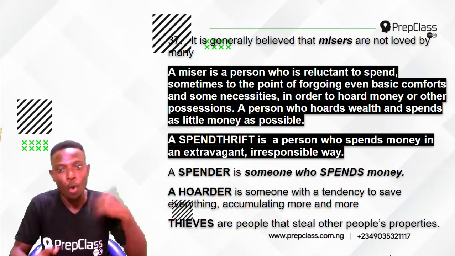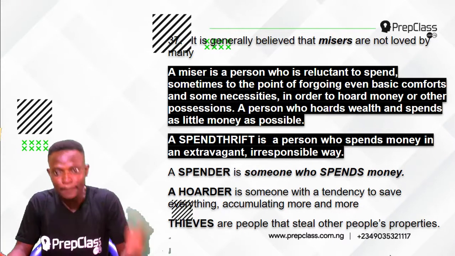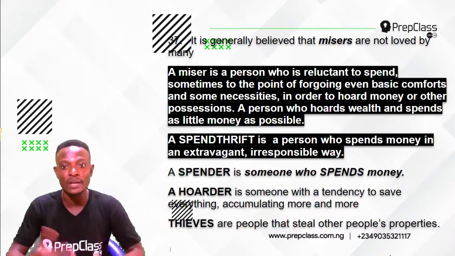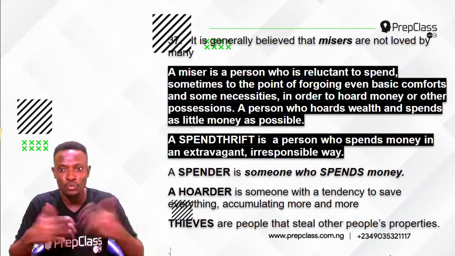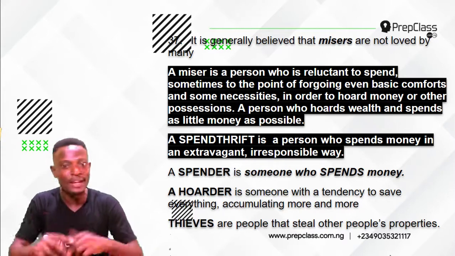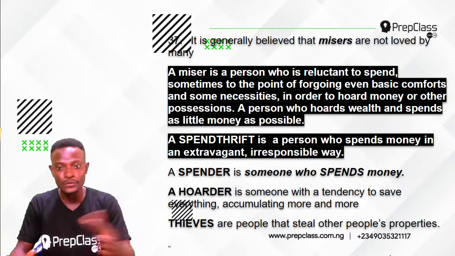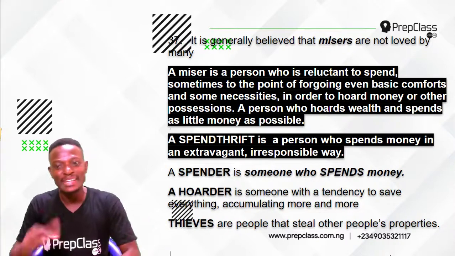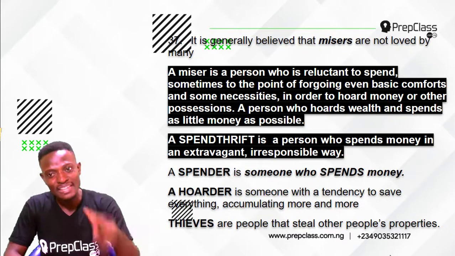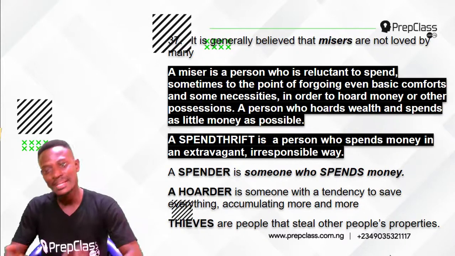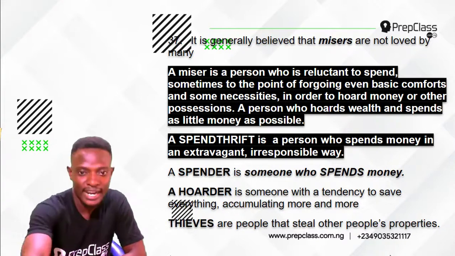Now, option C, a hoarder. A hoarder is someone with a tendency to save everything, accumulating more and more. So, a hoarder is a kind of synonym to being a miser. A hoarder is somebody that doesn't want to spend as well, always trying to save everything. You can't save everything. You need to get some necessities for yourself. Now, thieves, option D, is not the answer. Thieves are people that steal other people's properties. The opposite meaning to being a miser is a spendthrift. A miser is a person who spends as little money as possible. A spendthrift is a person who spends money in an extravagant and irresponsible way. So the answer is option A.